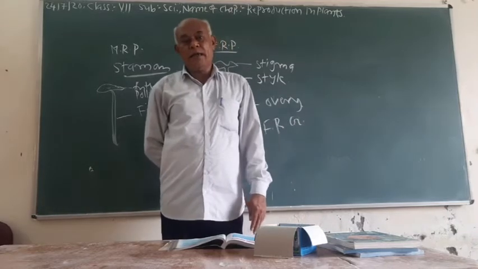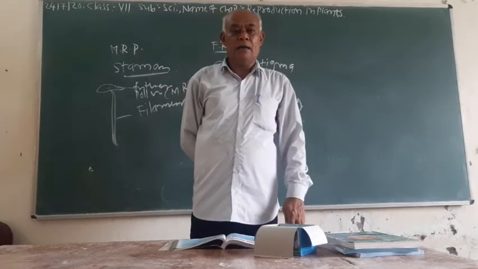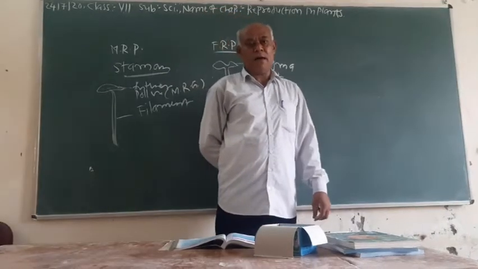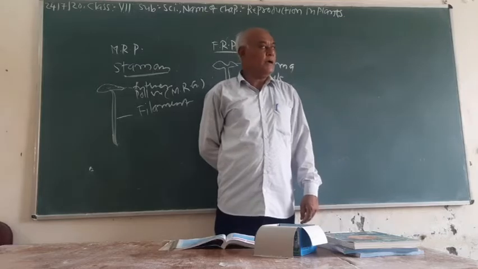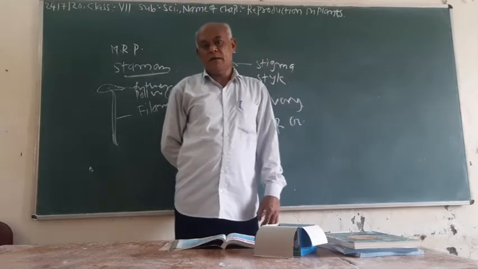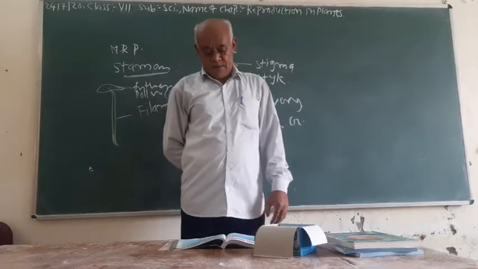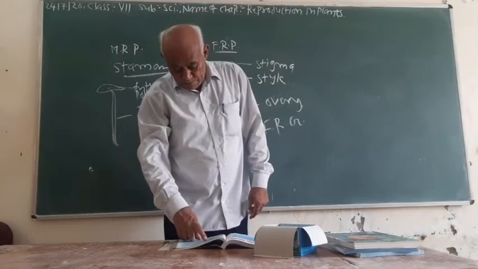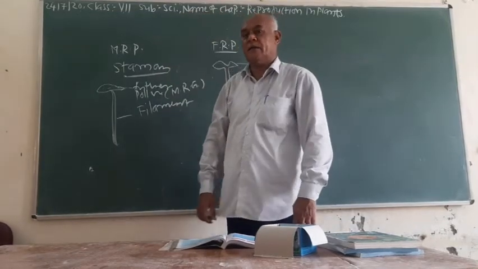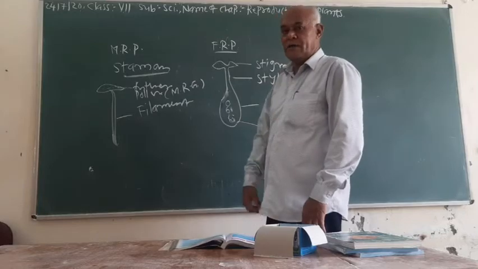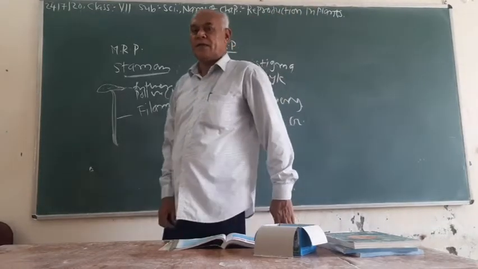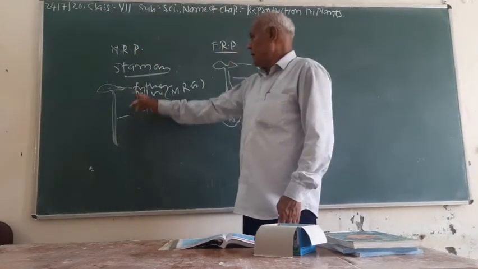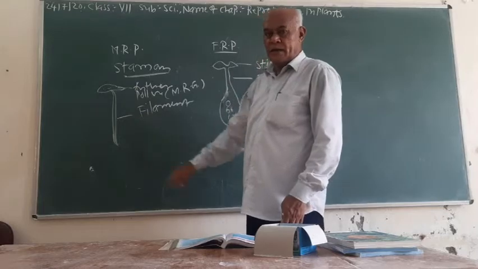The flower contains male and female reproductive parts. The male reproductive part is called the stamen, and the female reproductive part is known as the pistil. So we know that fertilization takes place by the process of pollination. Pollination is the transfer of pollen grain from the anther of the stamen to